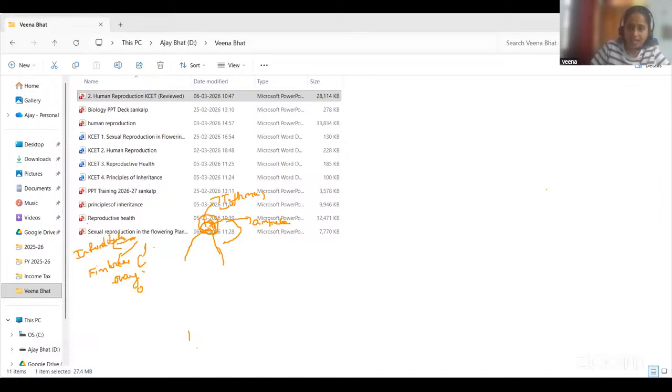So the fertilization takes place in the ampulla isthmus junction, exactly here. The correct answer is option B, ampulla isthmic junction.